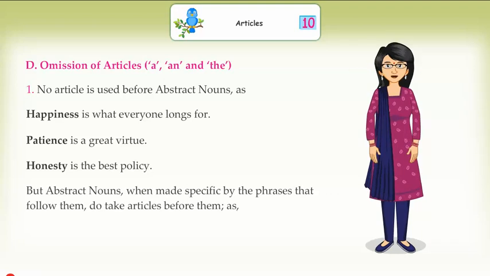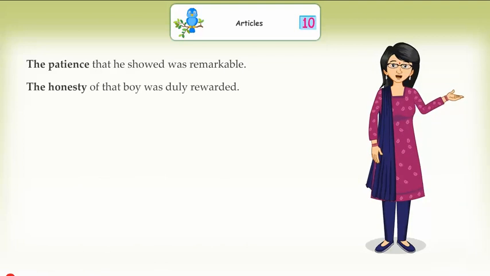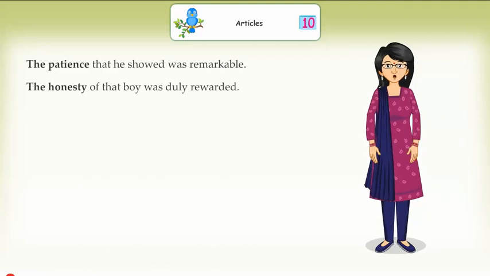But abstract nouns, when made specific by the phrases that follow them, do take articles before them, as we must work for the happiness of all sections of the society. The patience that he showed was remarkable. The honesty of that boy was duly rewarded.